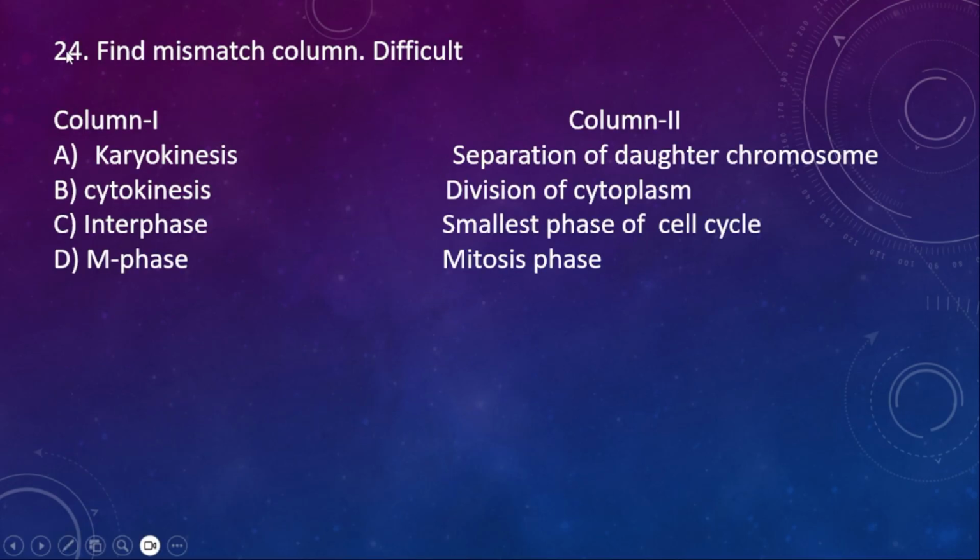24. Find the mismatched column 1 with column 2. A, karyokinesis, separation of daughter chromosomes, right. B, cytokinesis, division of cytoplasm, correct. C, interphase, smallest phase of the cell cycle. No, the smallest phase is the M phase, which takes only 1 hour, but the remaining 23 hours is of interphase only: G1, S, and then G2. So here the right option is C.